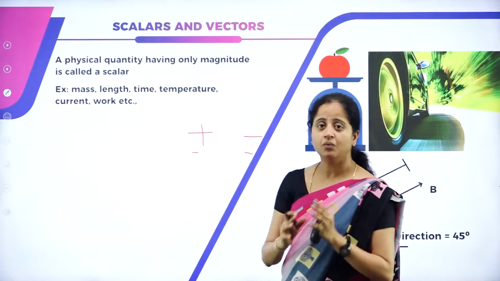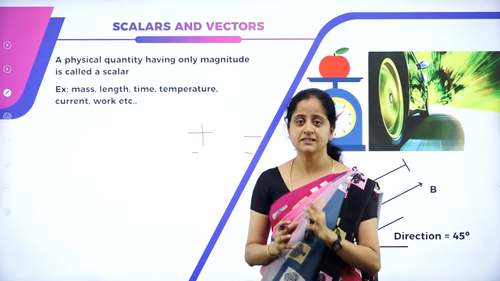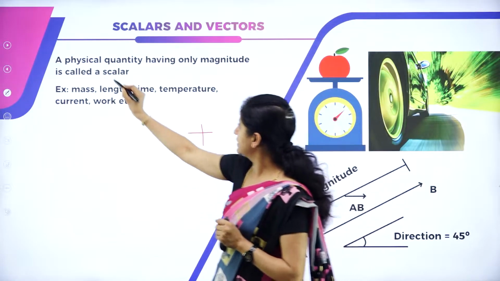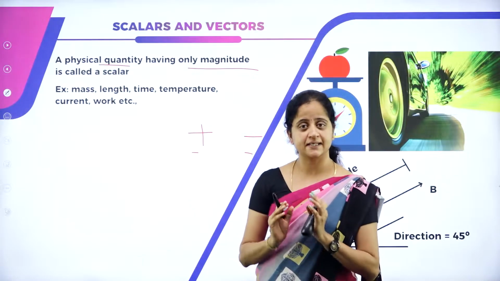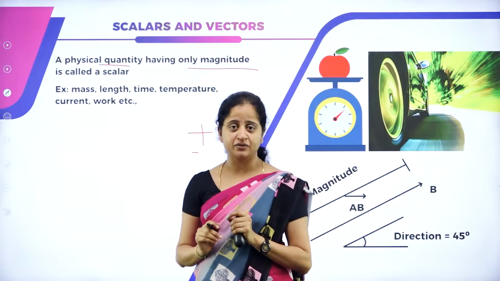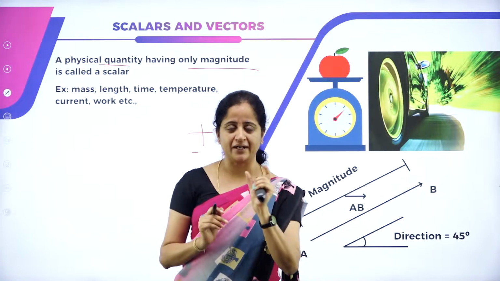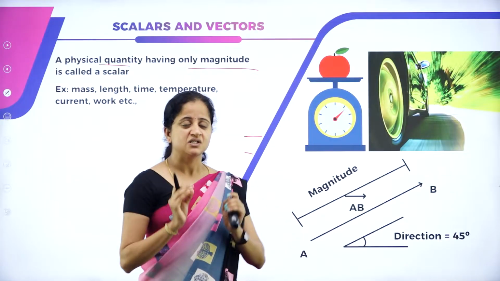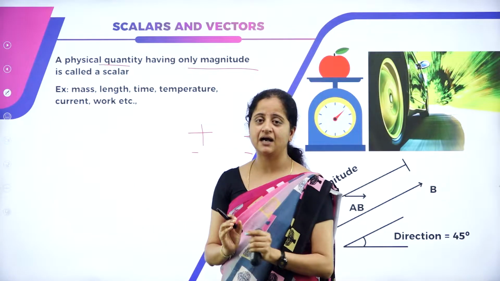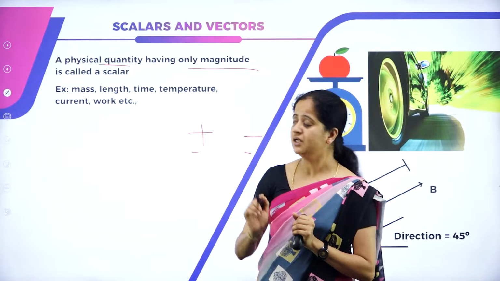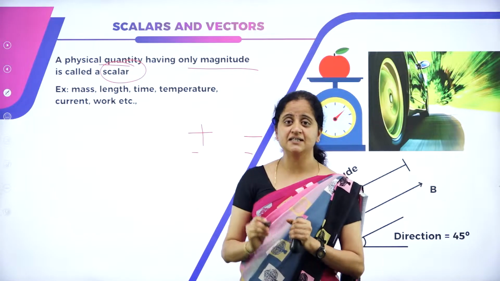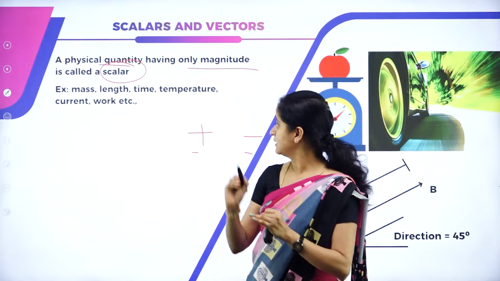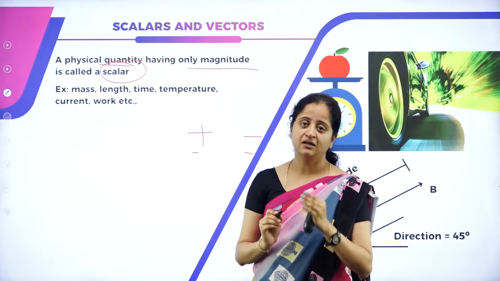So let us know what is scalar and what is vector. Any physical quantity that has only a magnitude is called a scalar. What do you mean by magnitude? Magnitude is nothing but a quantity, just a number. So any physical quantity having only a magnitude, we call it a scalar, and examples of scalars are length, mass, time, temperature, and so on.